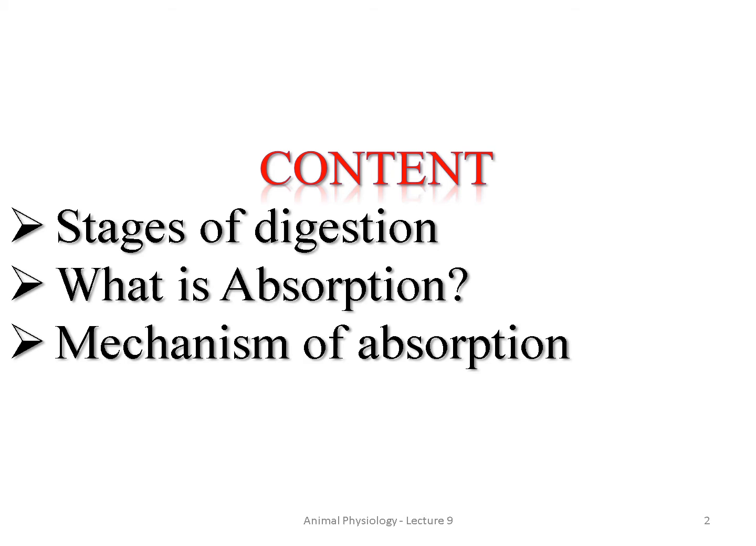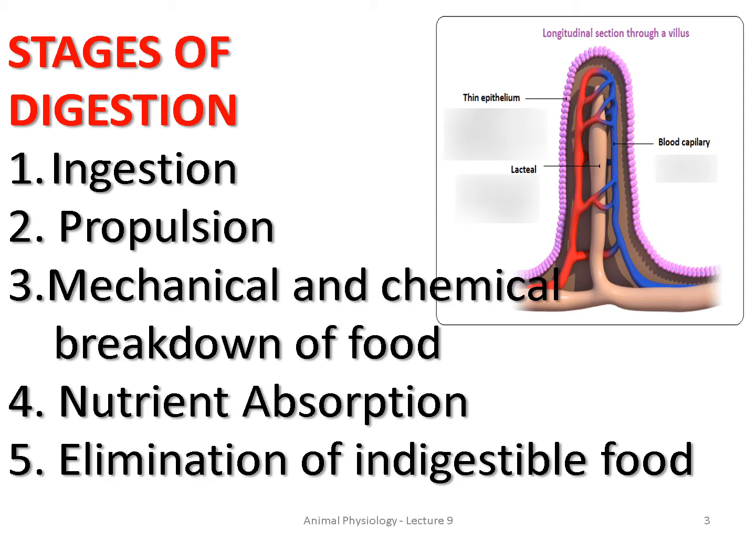Now let's pass on to the stages of digestion. This also we have seen in detail, but just to recall, I just wanted to note down these points. The different stages are ingestion, propulsion, then mechanical and chemical breakdown of food, then nutrient absorption, then elimination of indigestible food. So today we are going to see about the nutrient absorption process.